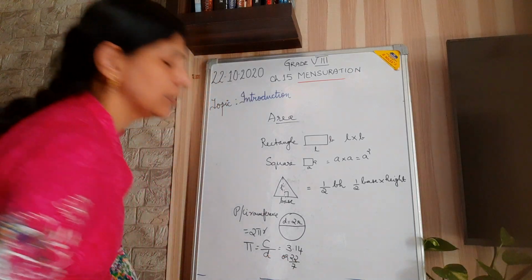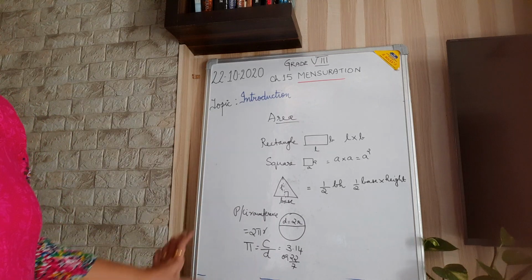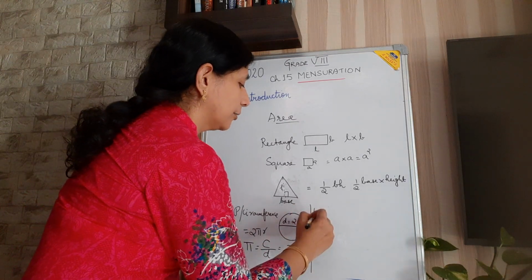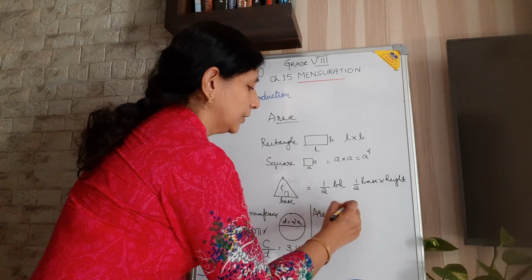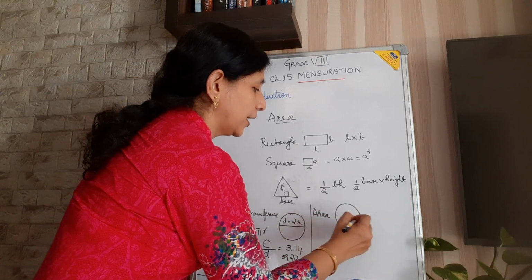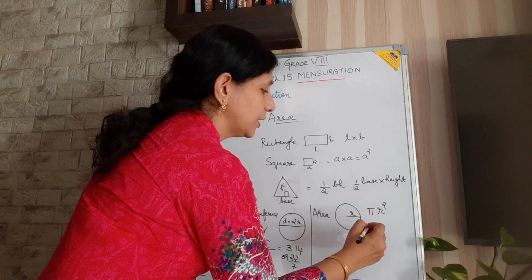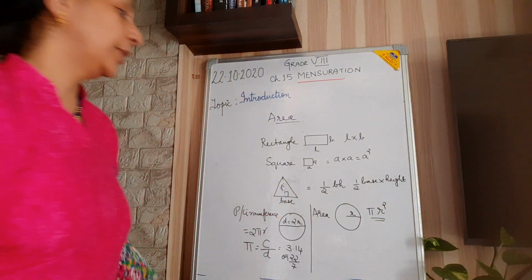We have done the problems last year. Now we were talking about area. The area of a circle, where this is the radius, is pi r square, that is pi into r into r.